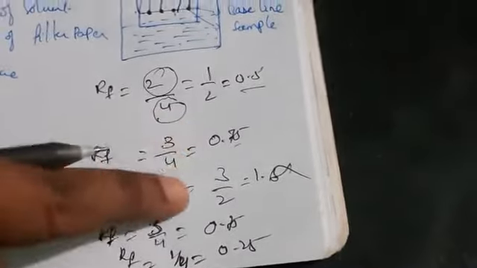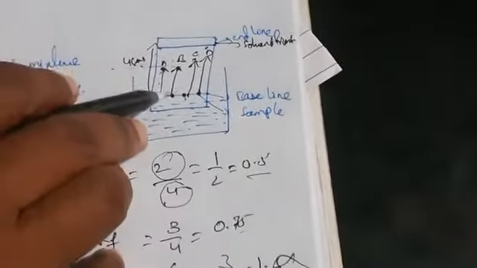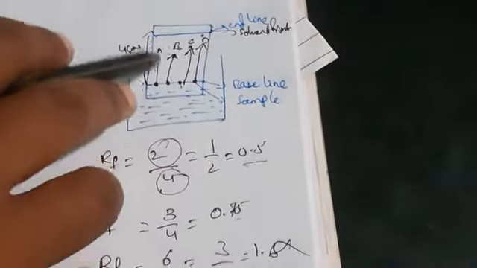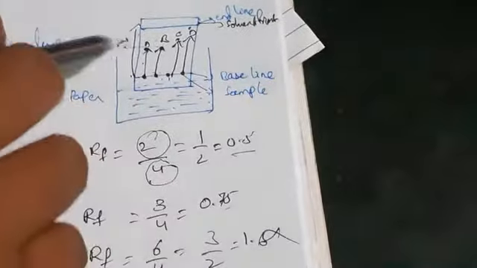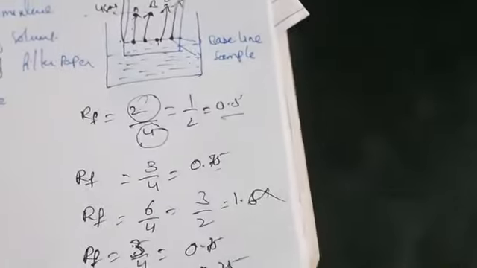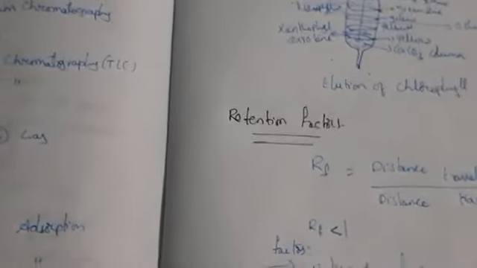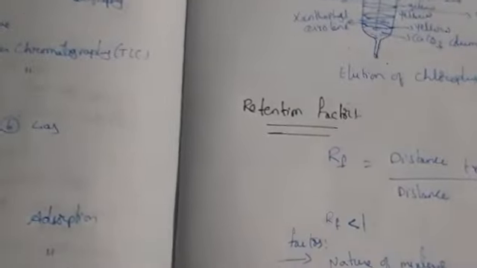So these are the RF values we are going to get. If you observe, the solvent front value is the same, because whatever distance we take from the baseline to the solvent front is the distance of the solvent front.